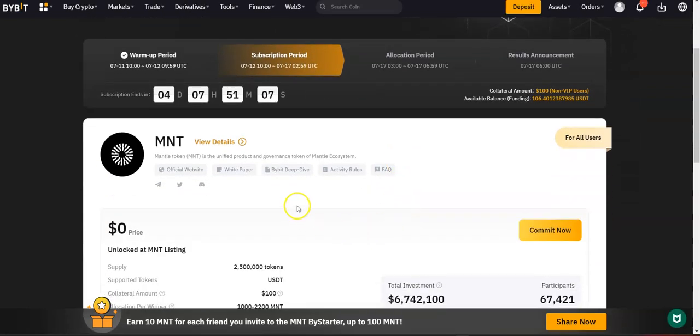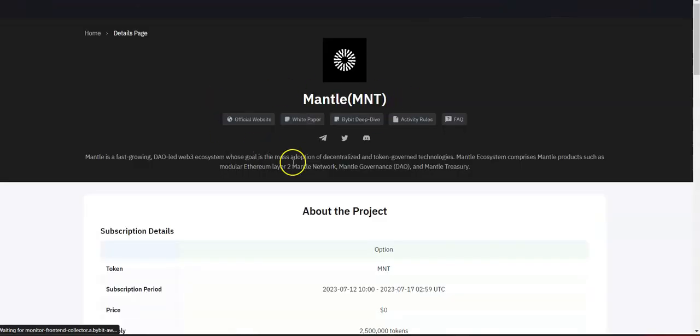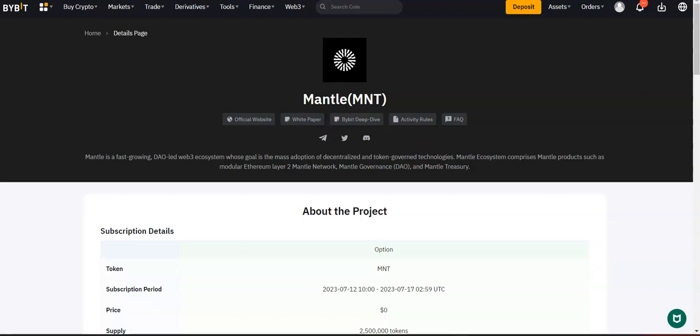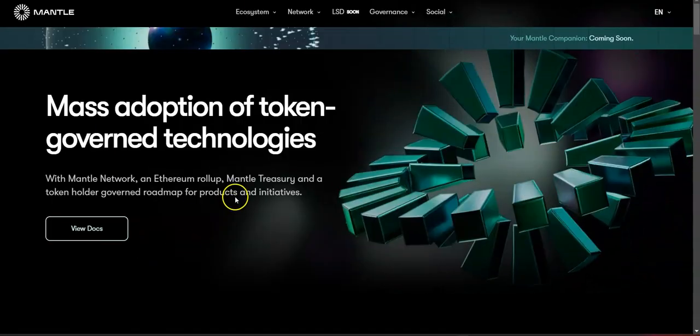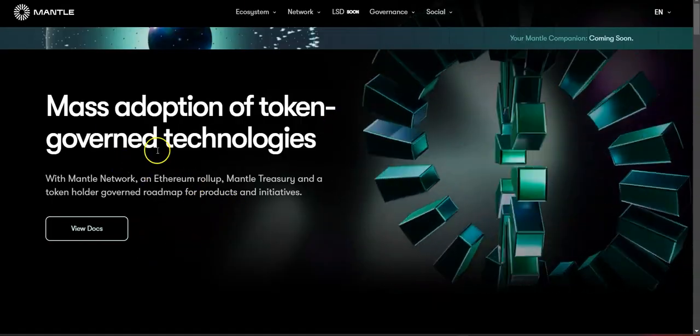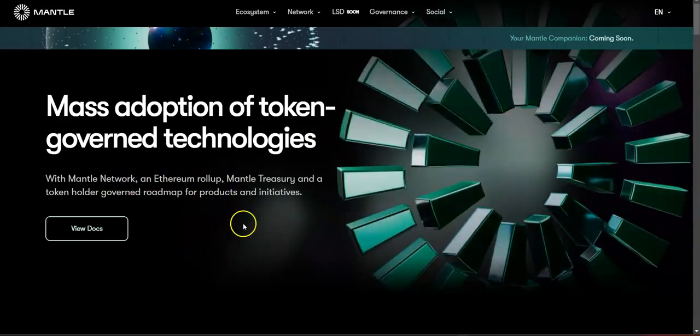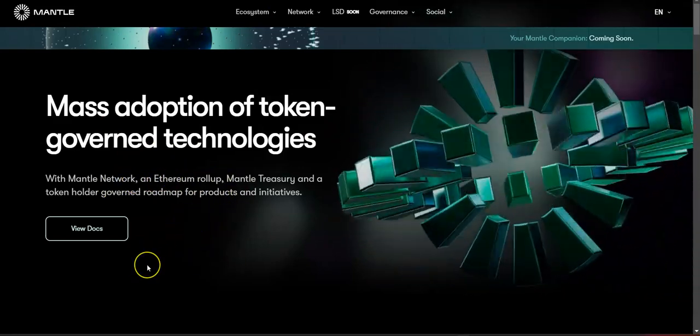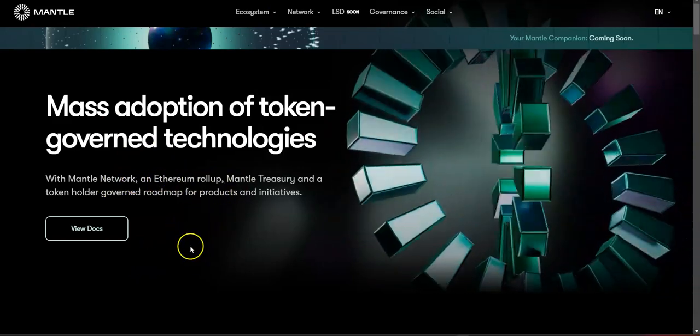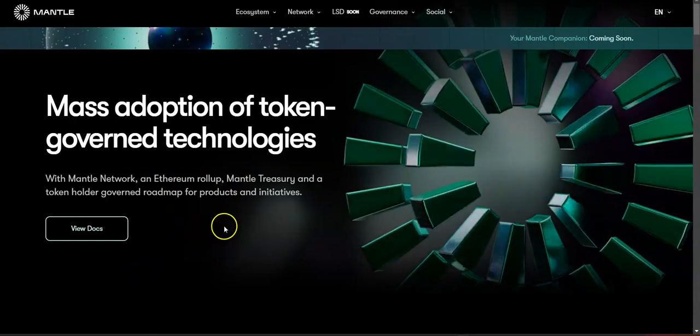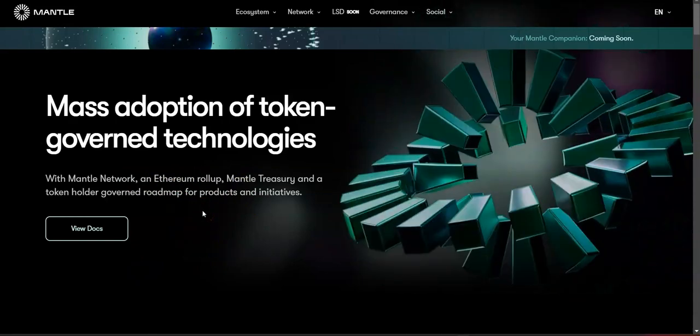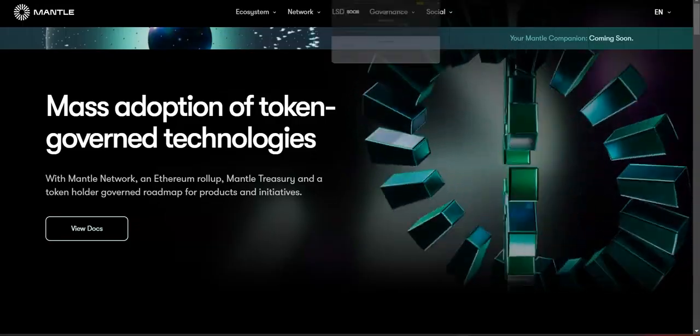I'll call it Launchpad or Launch Pool, similar to the Binance one that I mentioned yesterday. And over here, we've got the details. So let's click over here and view the details about this Mantle. Mantle essentially is going to be a blockchain layer 2 on Ethereum, just like many other tokens that were released like ARB, Aptos, AVAX, etc.